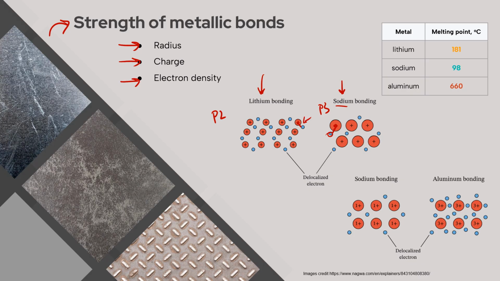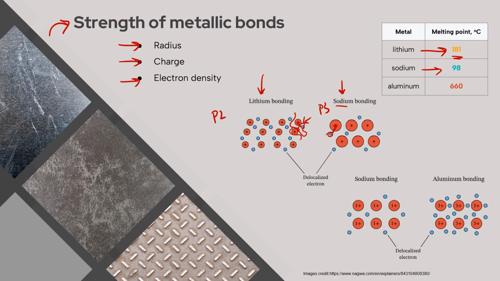That lower distance is going to lead to a stronger metallic bond, which is going to lead to a higher melting point. More energy is needed to break that force of attraction between the delocalized electrons and the cations. In sodium, less energy is needed, which is why the melting point is lower, in order to break that force of attraction between the free electrons and the metal cations.